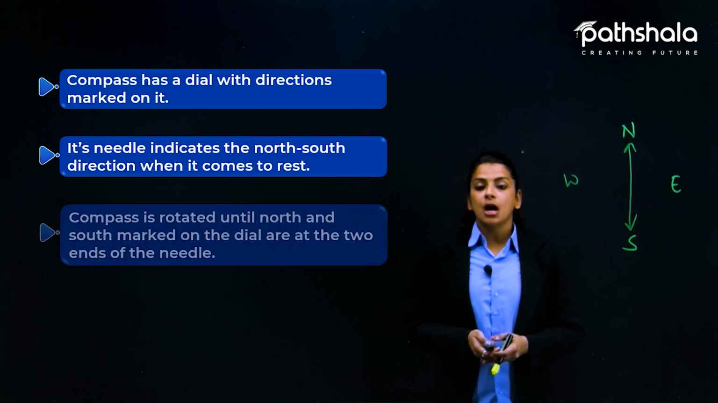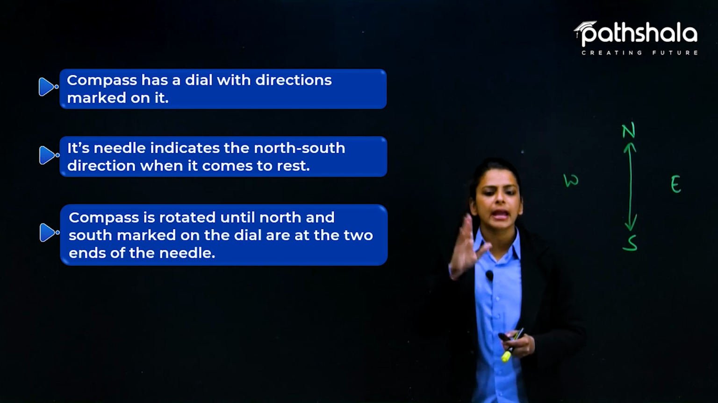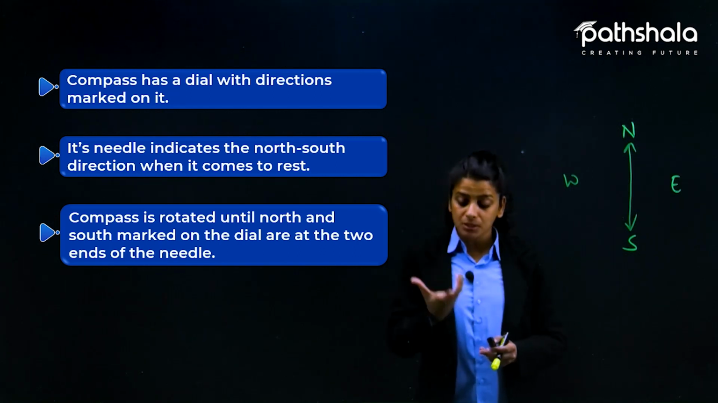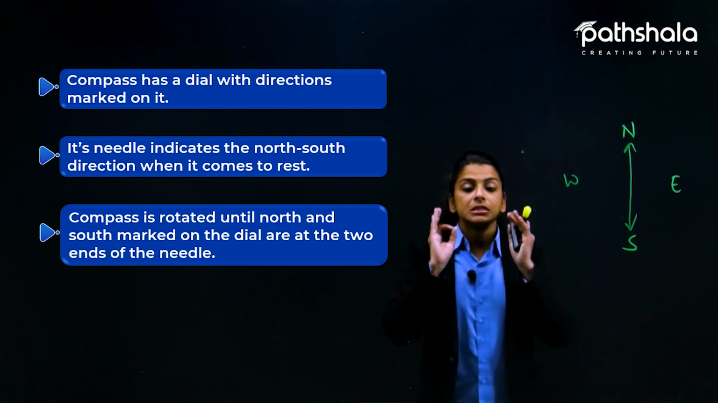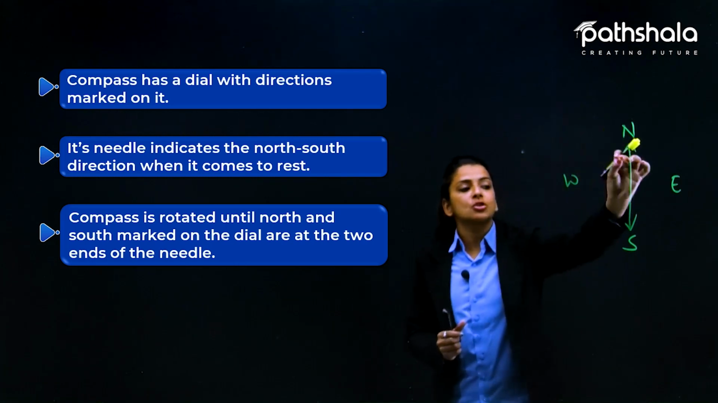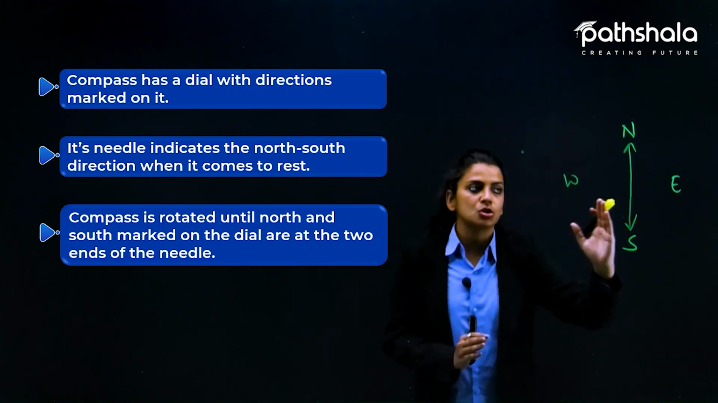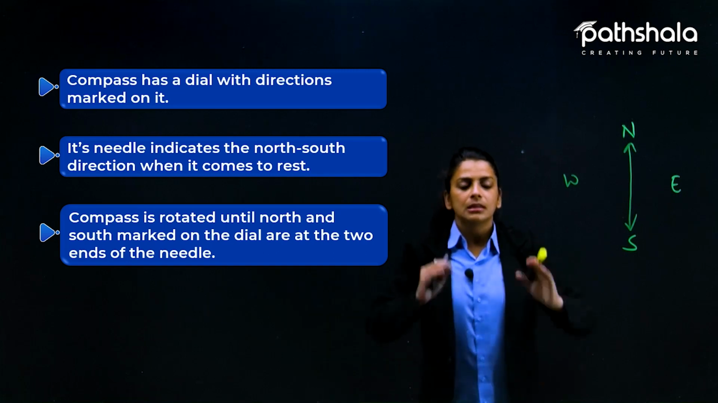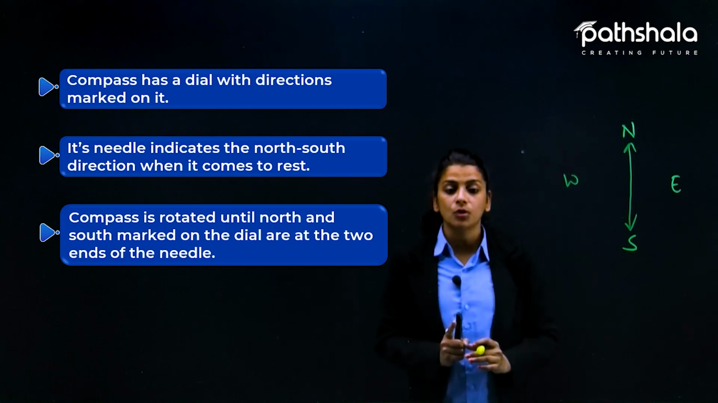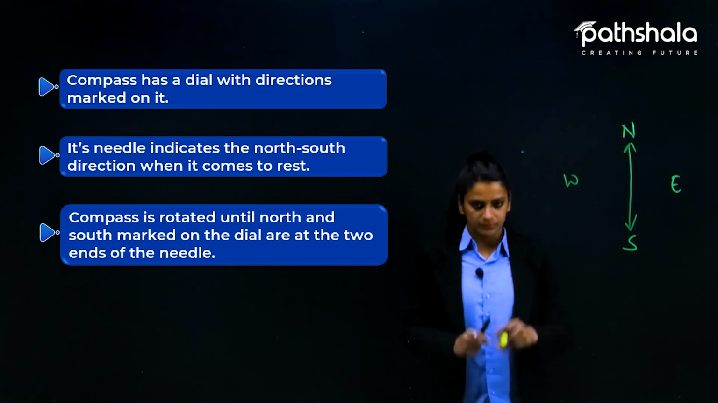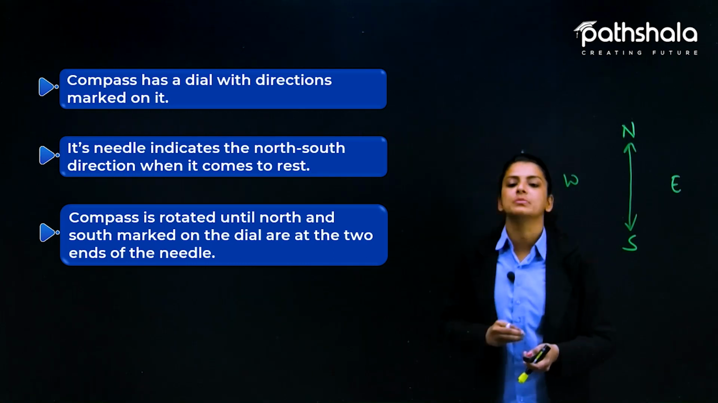Yes. Now compass is rotated until north and south marked on the dial are at the two ends of the needle. कंपास को हम तब तक ऑब्जर्व करते हैं या उस नीडल को तब तक हम रोटेट करवाते हैं जब तक हमें क्लियर डायरेक्शन नॉर्थ एंड साउथ की नहीं मिल जाती. The moment the needle stops at north and south direction, then only our observation is complete. कि yes, okay, we got the direction of north and south. Now we know where we have to head. Got it? So this is what happens when we use the compass and how we observe it.